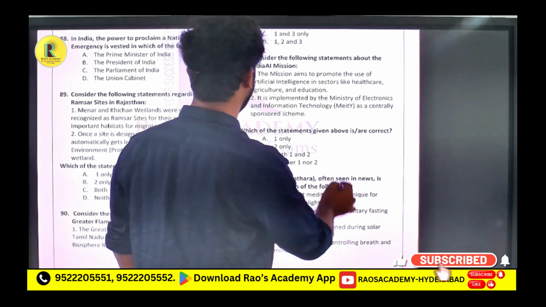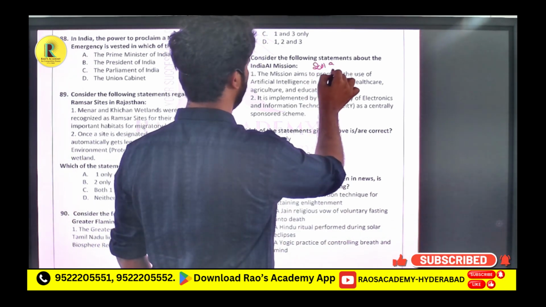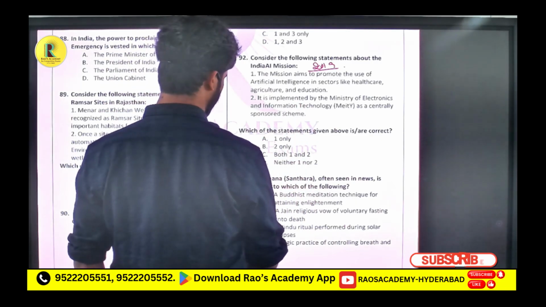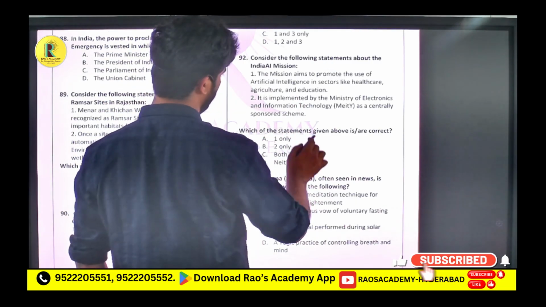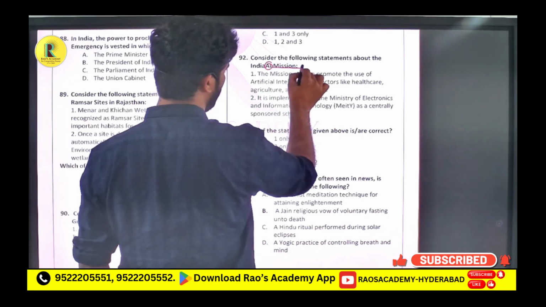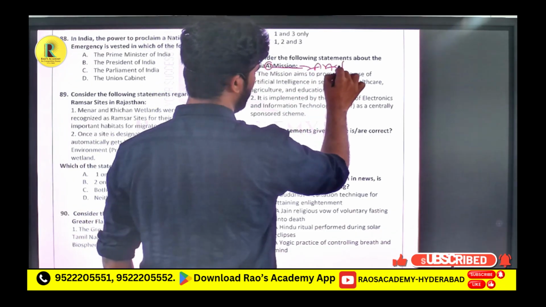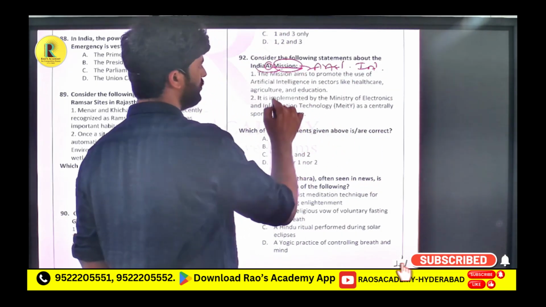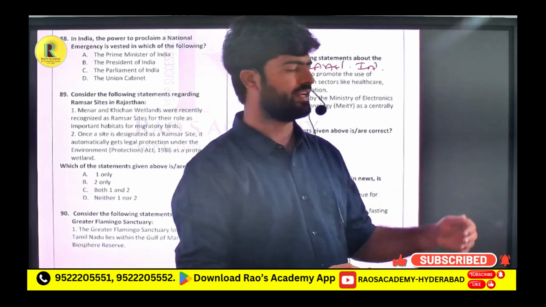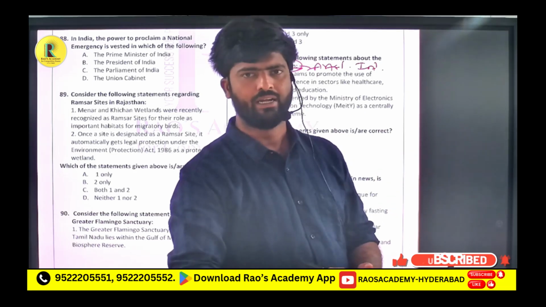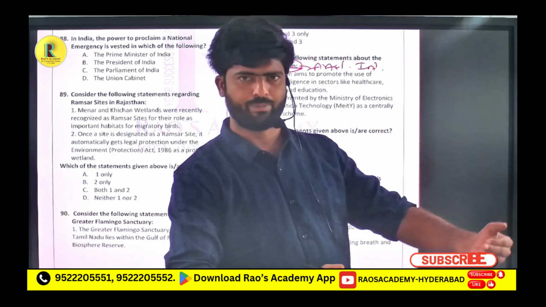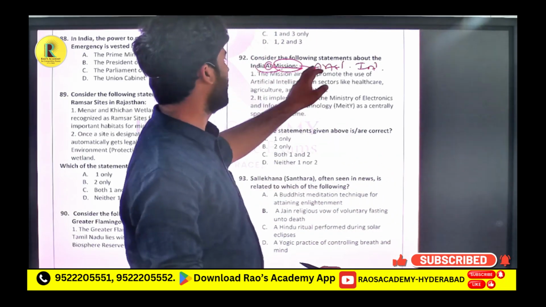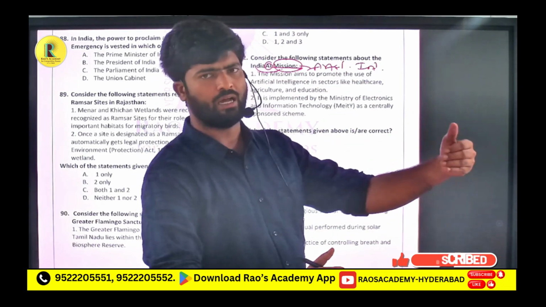India AI Mission. I think this mission was launched in 2019. Okay. India AI Mission. So by the name itself you can recognize that it is something related to artificial intelligence. The mission that India has launched. So what is the purpose of any mission? To promote. For example, the AI mission is to promote AI. If it is a quantum mission, to promote quantum computing. If it is an agriculture mission, to promote agriculture. So since it is the artificial intelligence mission, it is to promote artificial intelligence.